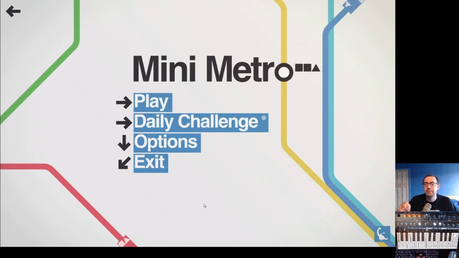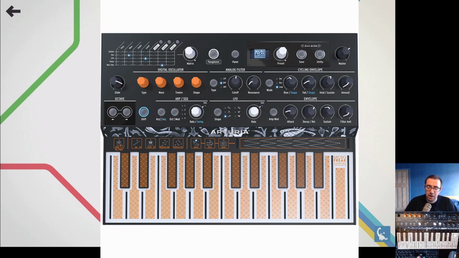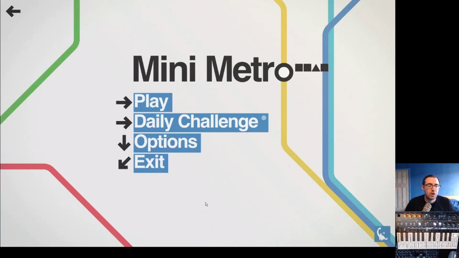But more importantly, Mini Metro and its fantastic audio. A little addition, I actually have my Arturia MicroFreak to help me out, because there's going to be lots of notes and I'm going to need to know what they are, and my pitching is not the best.